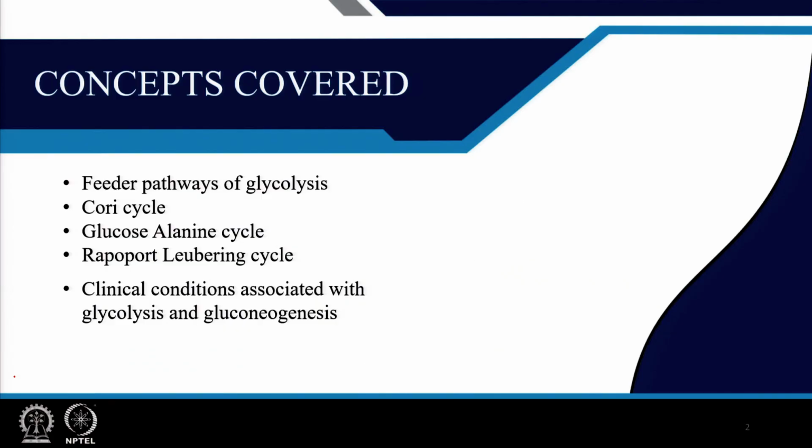So, in this class the concepts which will be covered are, one is feeder pathways of glycolysis, then a few cycles like Cori cycle, glucose-alanine cycle, Rapoport Leubering cycle and finally a few clinical conditions which are associated with glycolysis and neoglucogenesis.